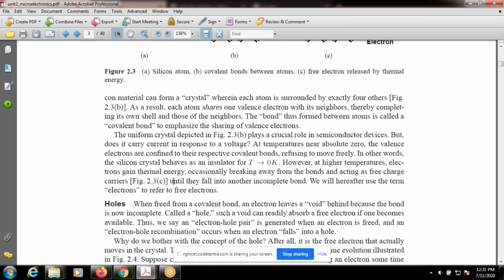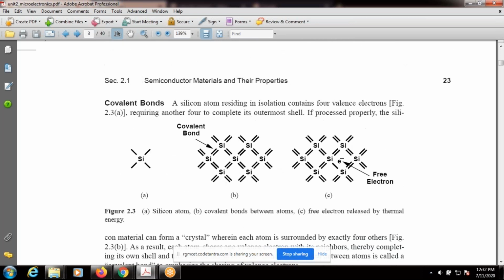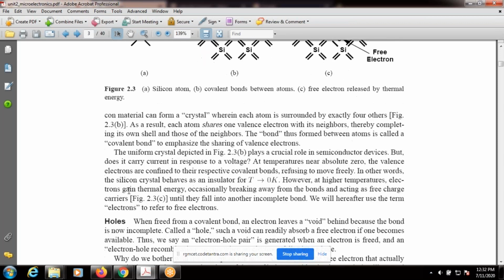Until they fall into another incomplete bond. What is the function of a free charge carrier? It may fall into another incomplete bond. We will thereafter use the term electron to refer to free electrons. Now come to the definition of holes. Now we know the definition of electrons.